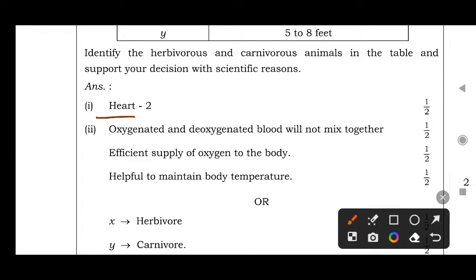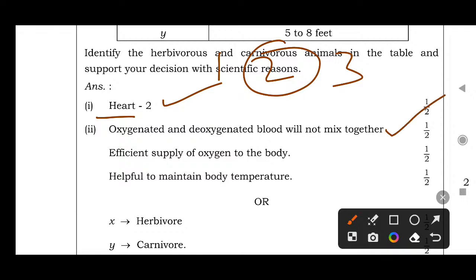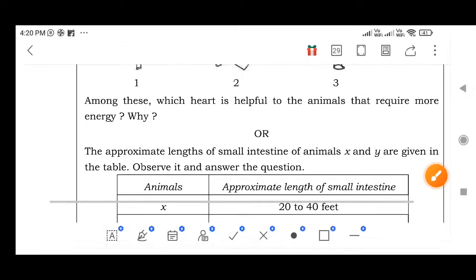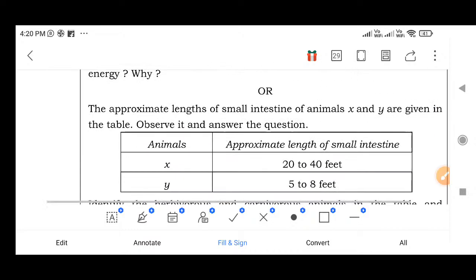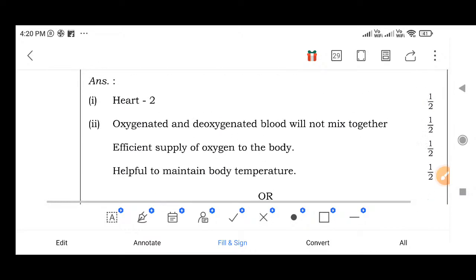First, second, third, like this they have given. The second one is the human heart. Oxygenated and deoxygenated blood will not mix together in the human heart. There is efficient supply of oxygen to the body. It is also helpful to maintain body temperature. Because of all these reasons, the human heart requires more energy.